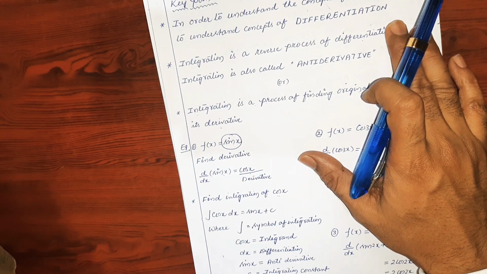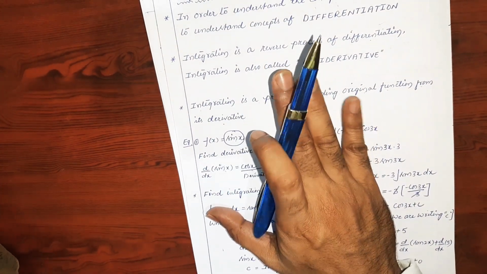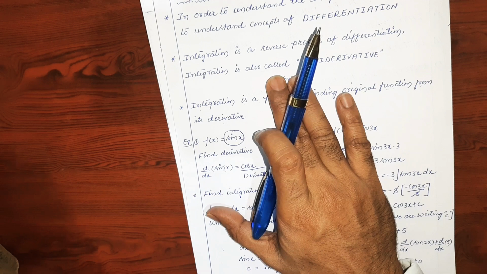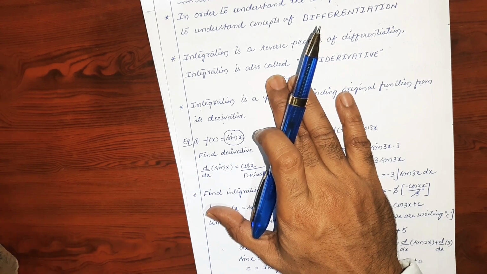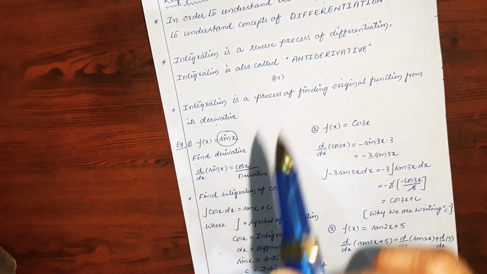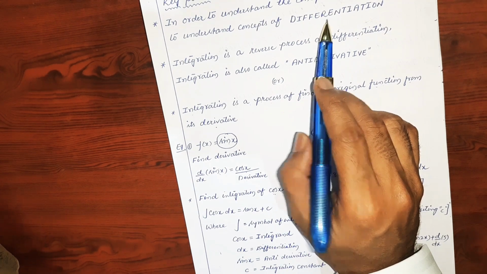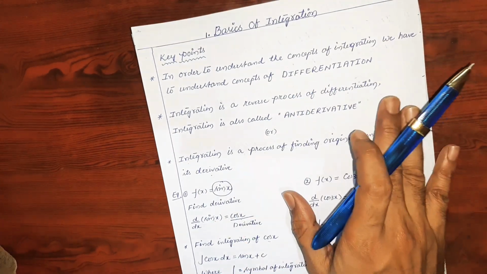If you don't know the concepts of differentiation, then you cannot understand integration, because they are very related to each other. Differentiation and integration are reverse processes of each other. Once you get the concepts of differentiation, it will become very easy to understand integration.